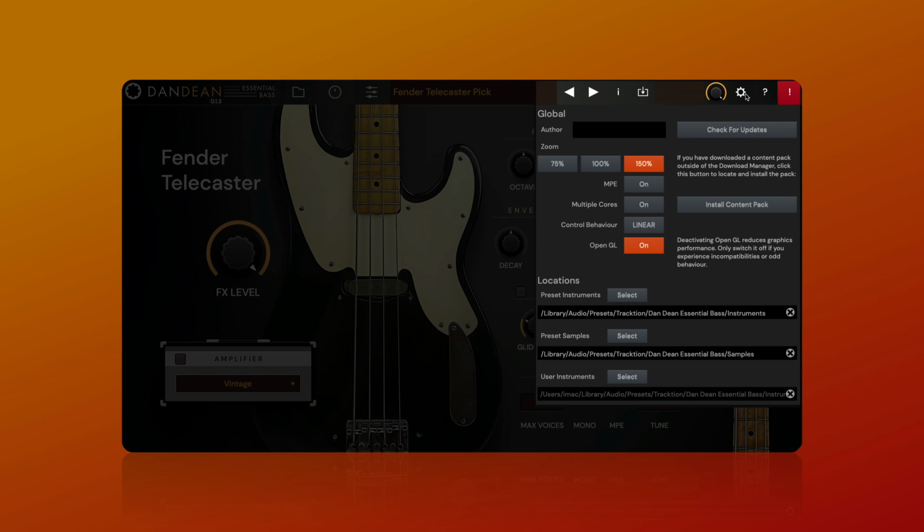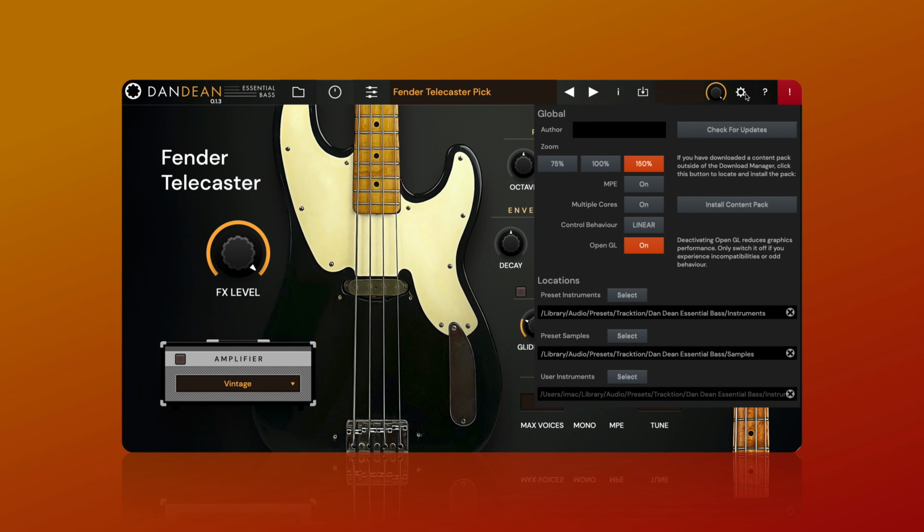At the bottom, you can set the location for both factory and user presets, as well as preset samples. You shouldn't need to touch this if you're opting for a standard install.